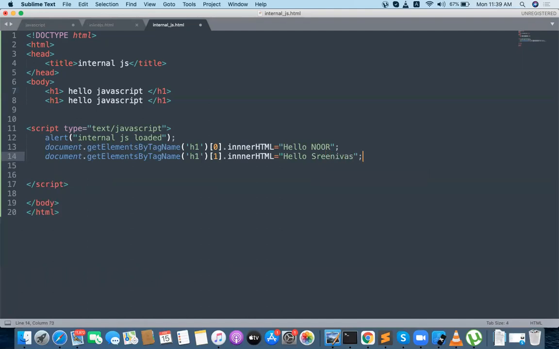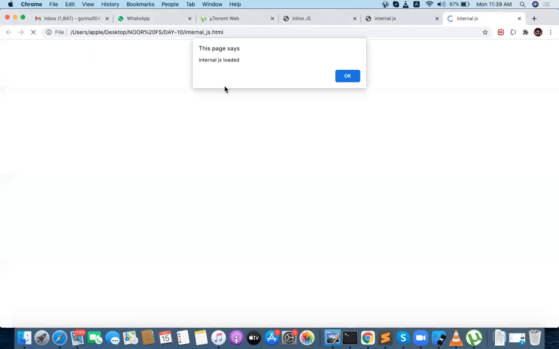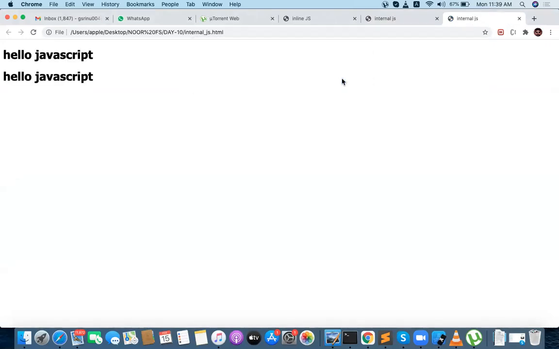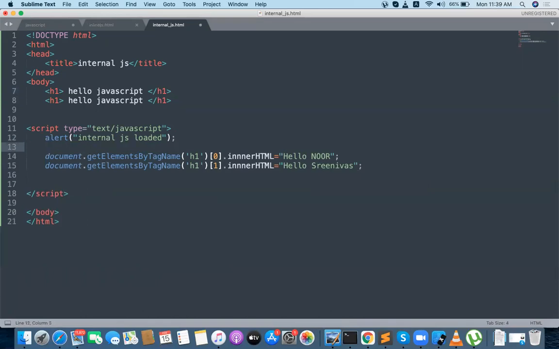So by default, what is the text of the h1? Hello JavaScript, right? But whenever I launch my browser, first the alert box came into the picture, internal JS loaded. After that, what happened? Hello JavaScript. So it's not changed. What's the problem? It should be changed.